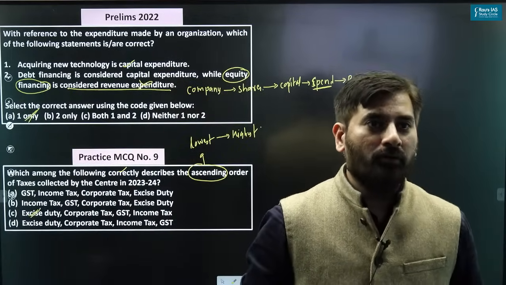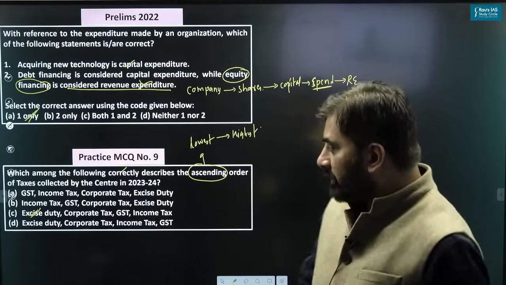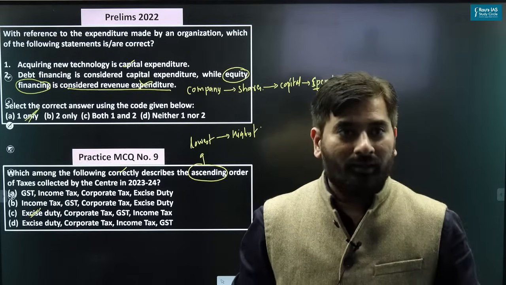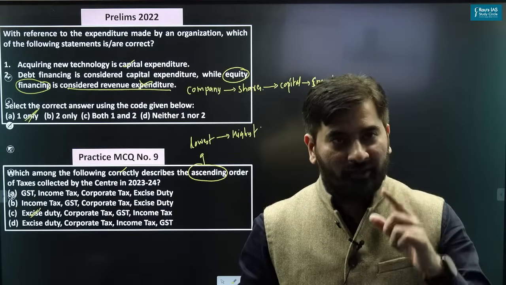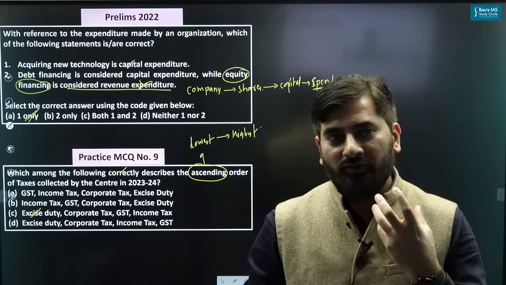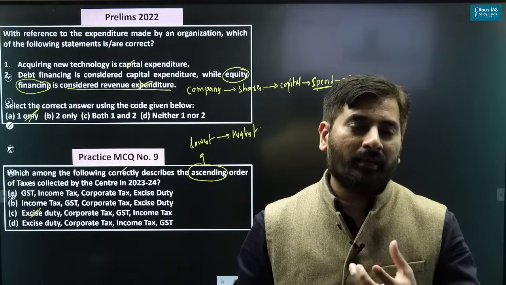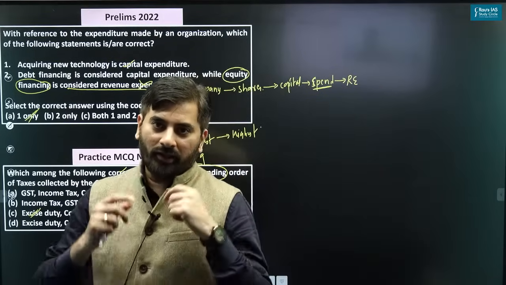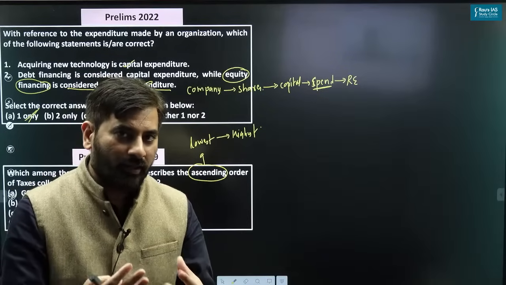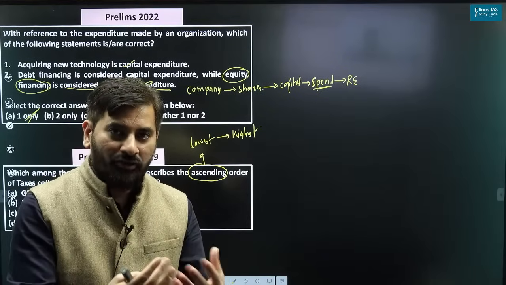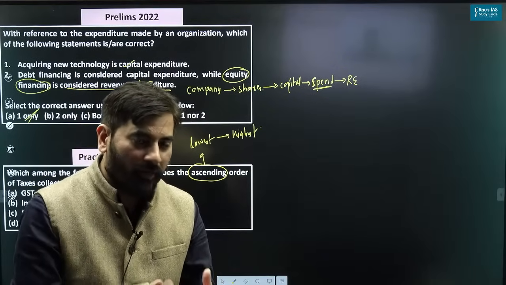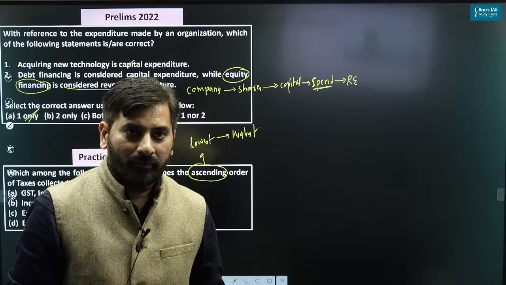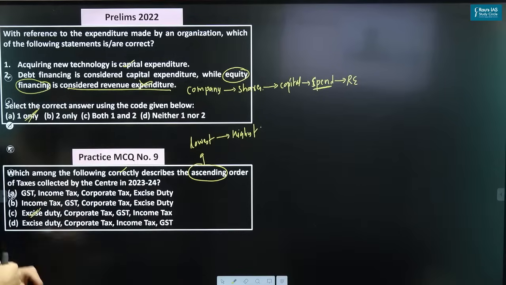And those of you who have given the answer as B, please start reading the questions carefully in the UPSC prelims. This is one of the silliest mistakes which you can commit while attempting a question. You have understood everything, but while attempting the question, you have not read the question properly and you end up getting negative marks on that. So please read the question carefully.